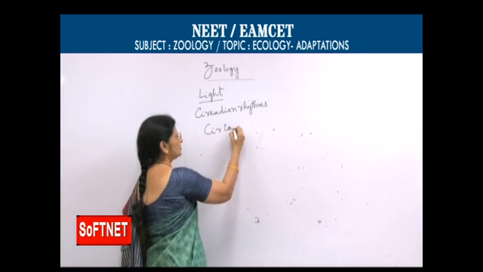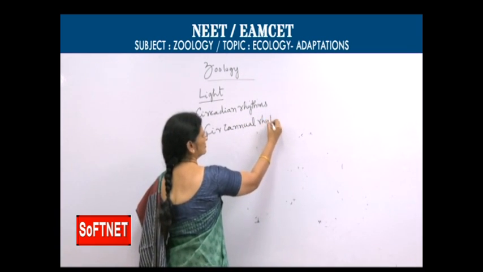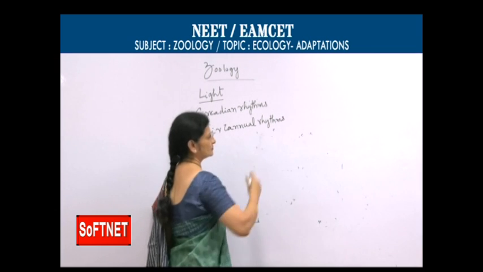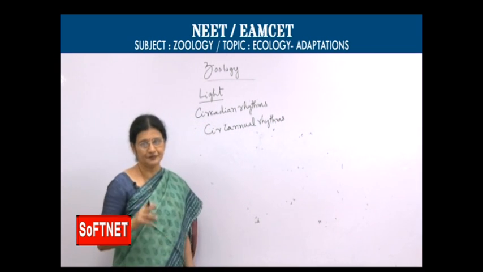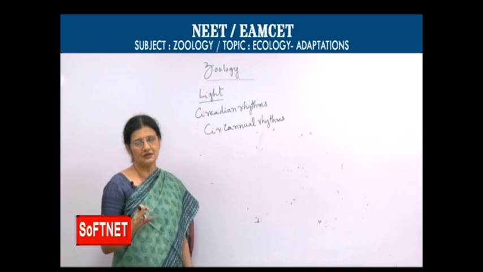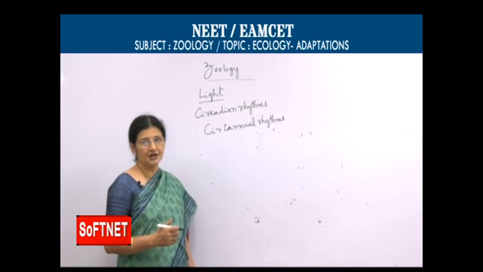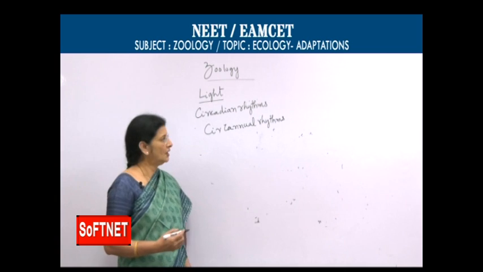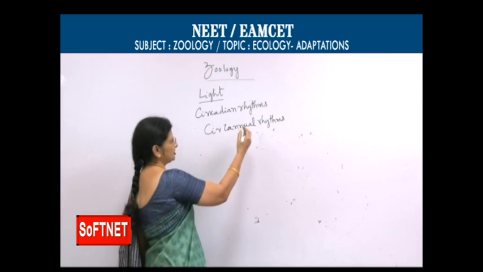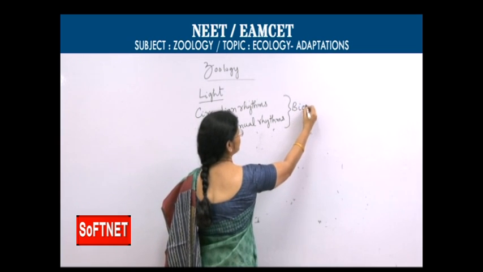The occurrence of activities in 1 year at the same time, every year at the same season, breeding takes place, migration takes place. These are all circannual rhythms. So, these are considered biological rhythms or biorhythms.